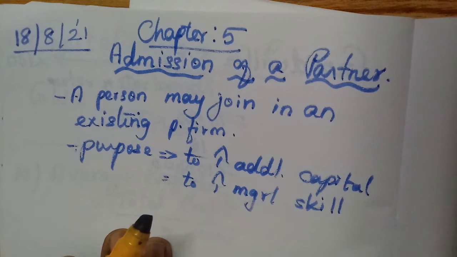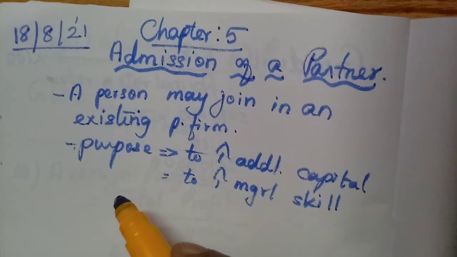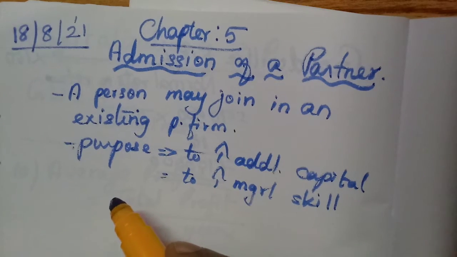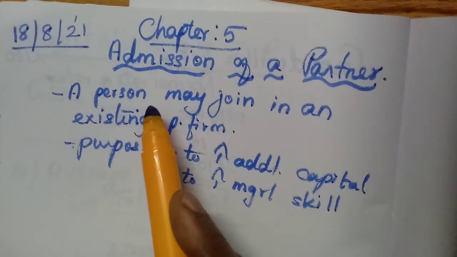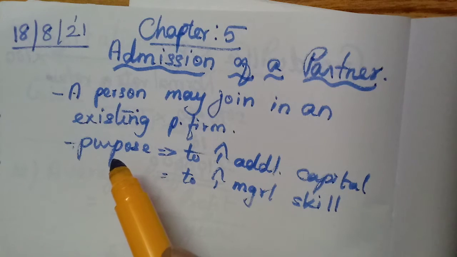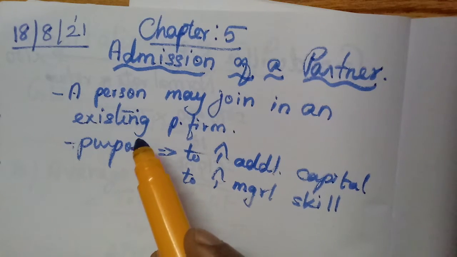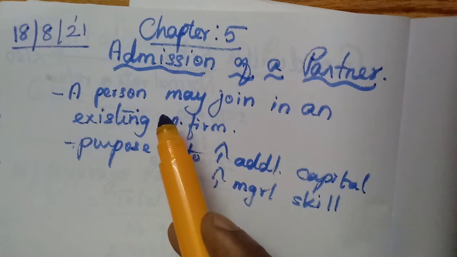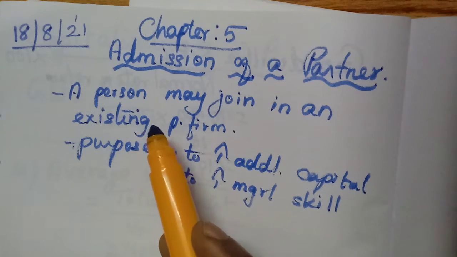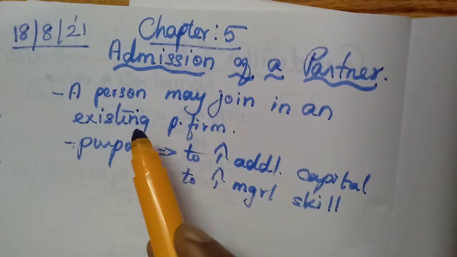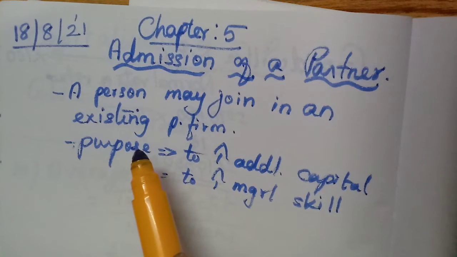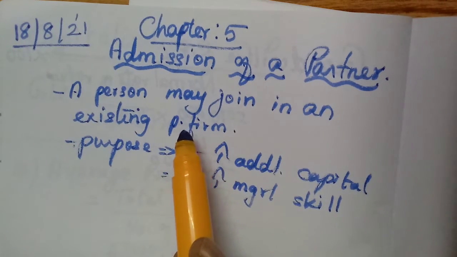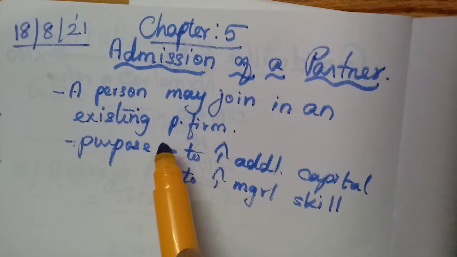In accountancy, we have completed 4 chapters, isn't it? The fifth one we are going to learn today, that is related to partnership firm. This one is admission of a partner. First we should know what is admission of a partner. It is very simple: if any person joins an existing partnership firm, that is called admission of a partner.